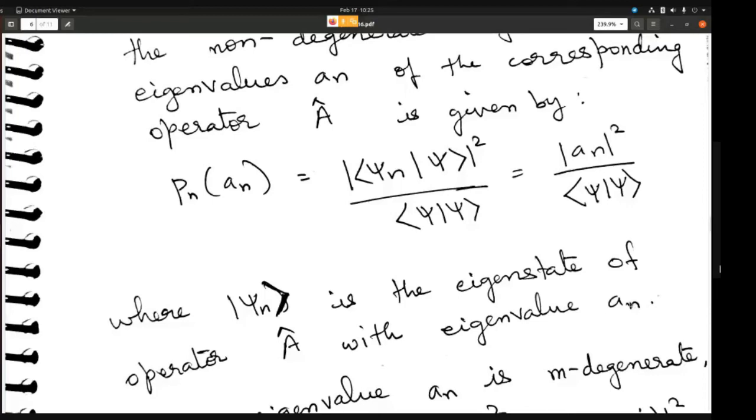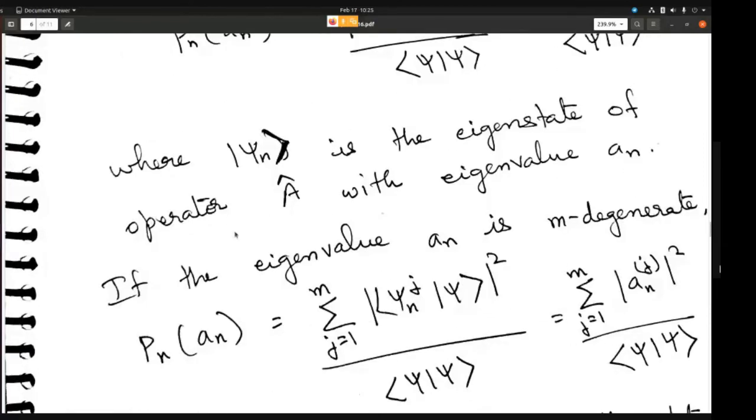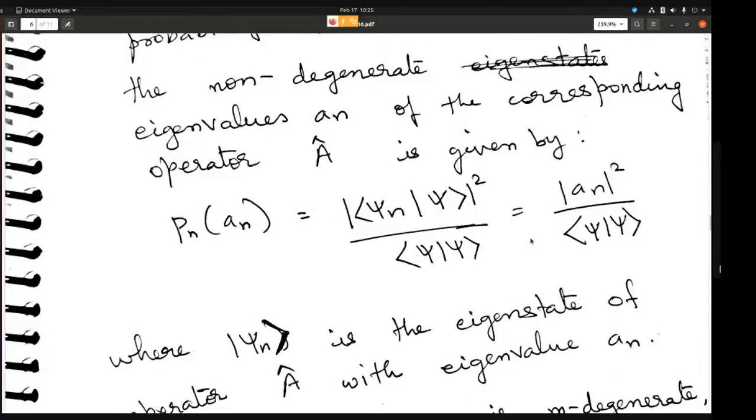Now, this is the case when the eigenvalues are non-degenerate. Non-degenerate means all the eigenvalues of the operator are different. So if the operator is a 2 by 2 matrix, then you will get 2 eigenvalues, and non-degenerate means those 2 eigenvalues are different from each other.